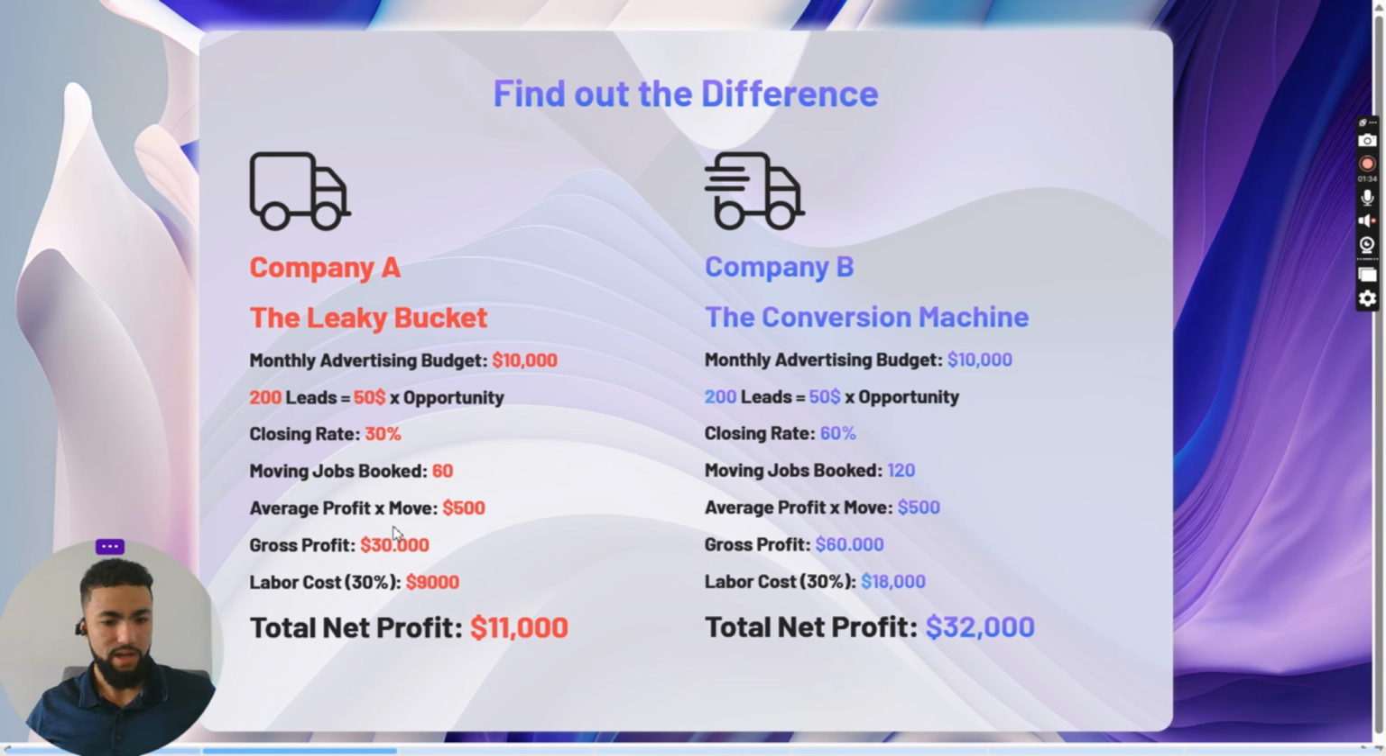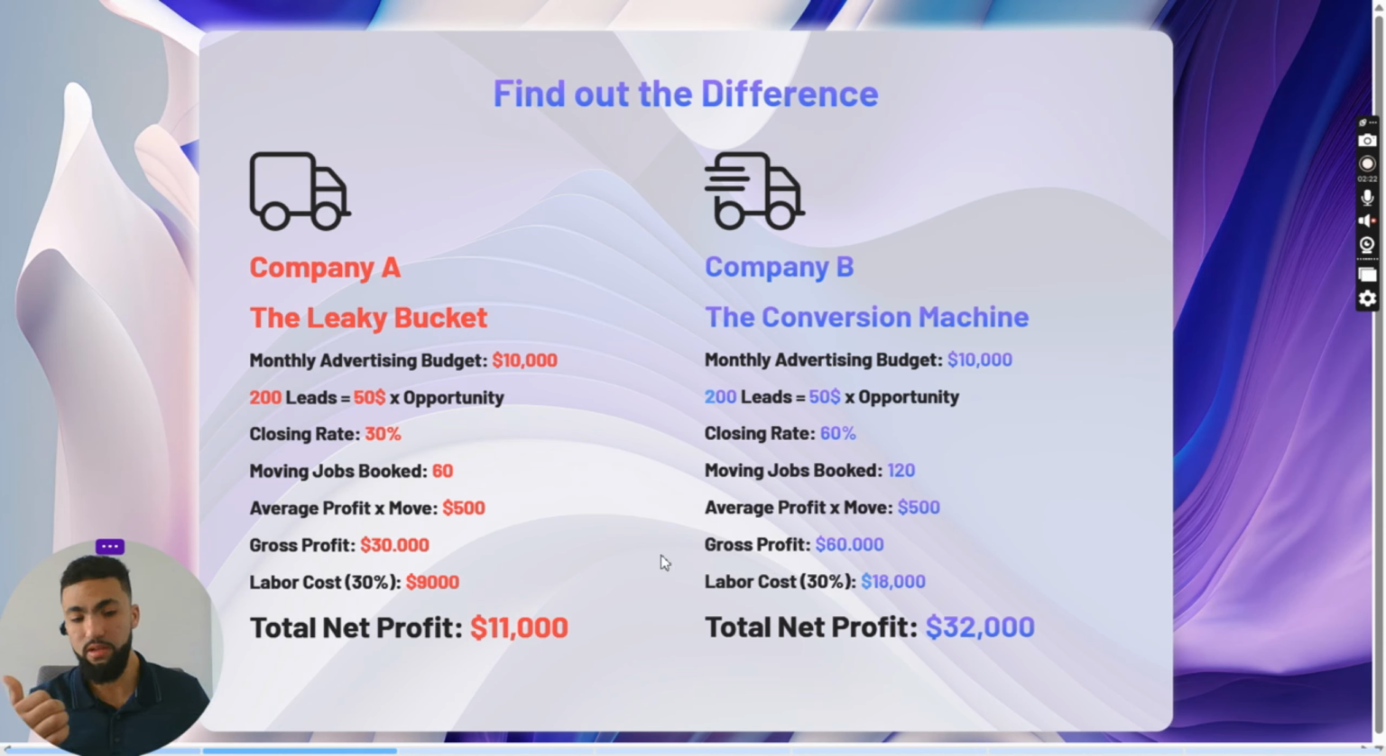So assuming that a move on average, and of course it depends on your area, how much you're charging and all those things, but assuming that the average profit per move is $500, if you multiply 60 moving jobs by $500, we get 30,000 in gross profit for company A. So take off approximately 30% of labor cost, that's 9,000, minus the 10,000 of the advertising budget, that's 11,000 that you bring home with you.